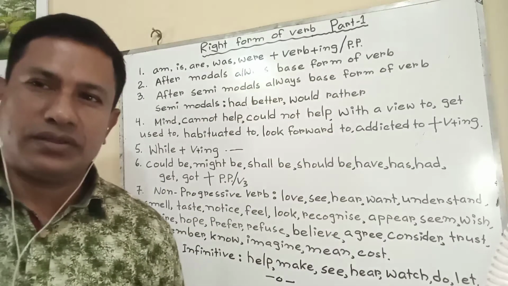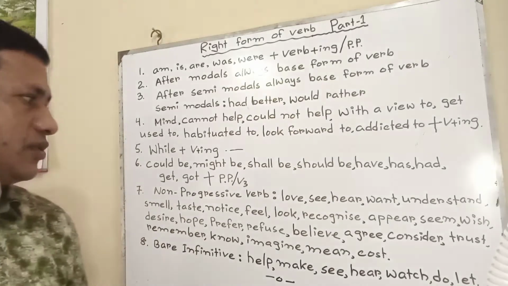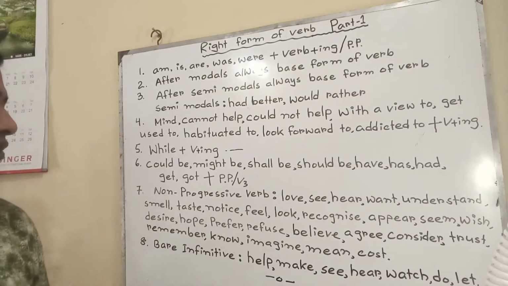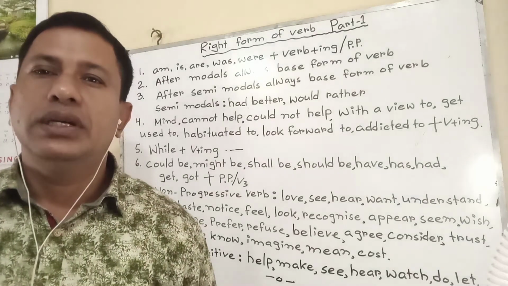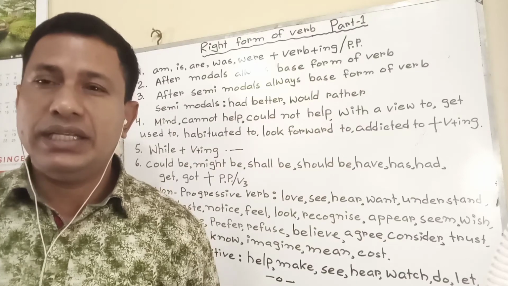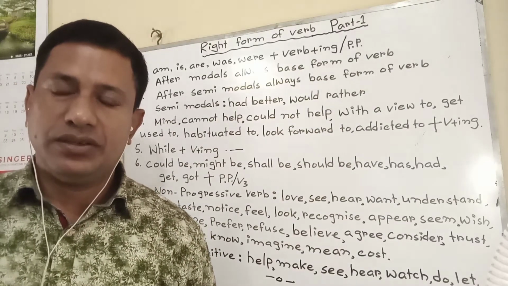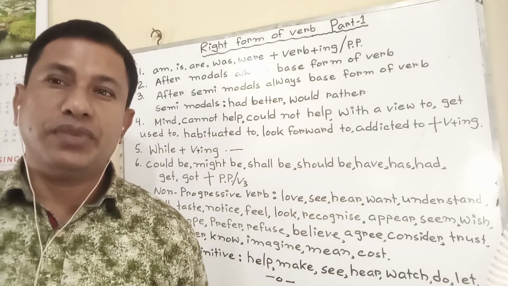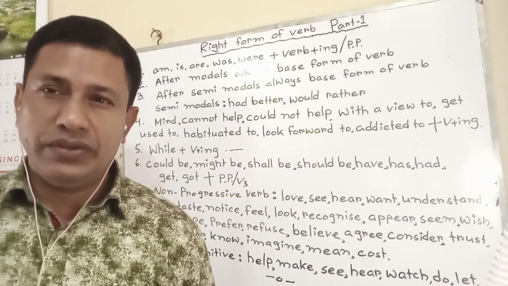I get the work done by him. I got the work completed by him in this way. Rule 7: non-progressive verbs. The verbs which can take ing and be used in continuous tenses are present continuous, past continuous, present perfect continuous, past perfect continuous, future continuous, and future perfect continuous.